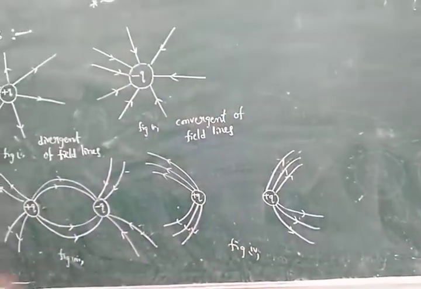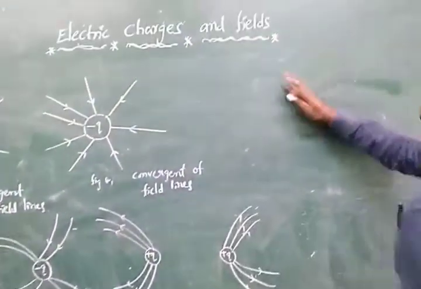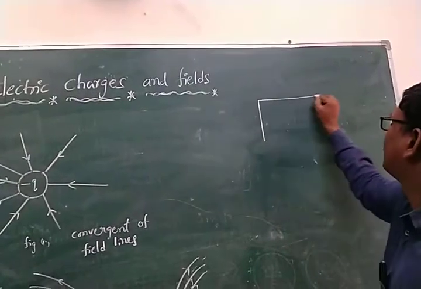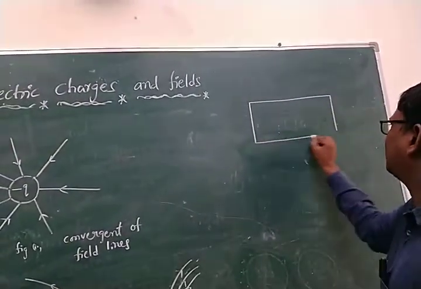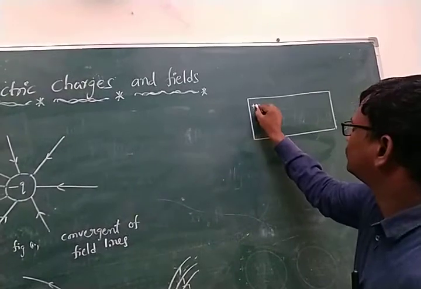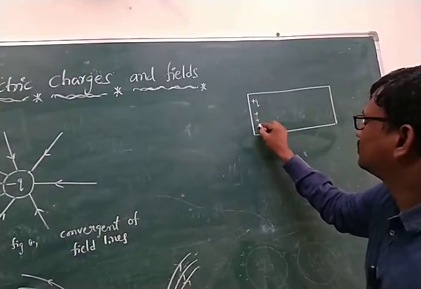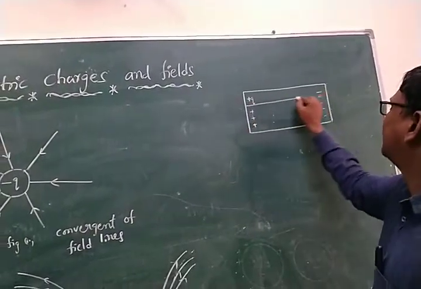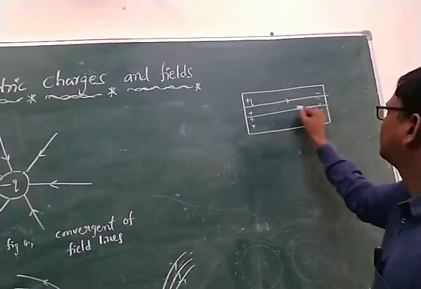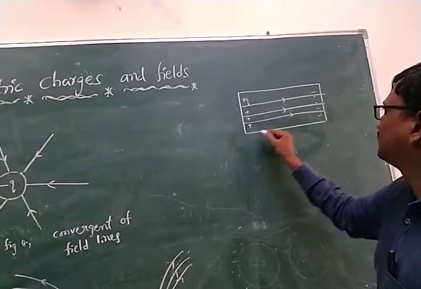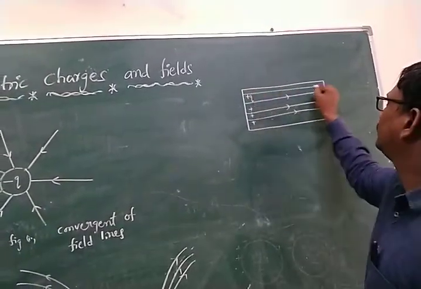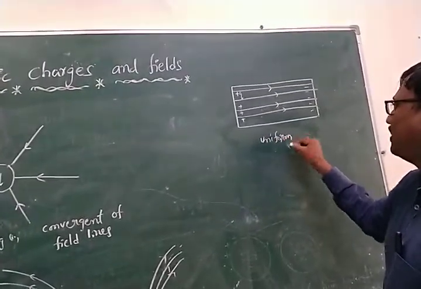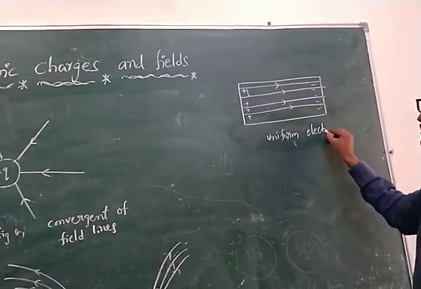Now see, the two charges make a uniform electric field. That is, with a positive and a negative charge. See, this is the positive charge, and here take the negative. That means the lines are passing in one direction. So this is a uniform electric field.